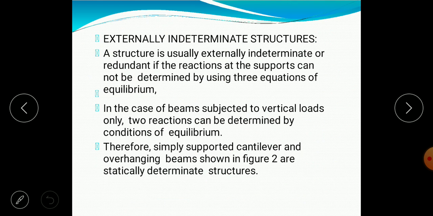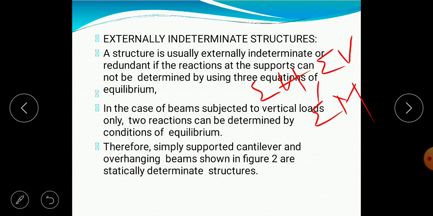Next, regarding externally indeterminate structures, we already discussed that the examples are continuous beams and frames. A structure is externally indeterminate or redundant if the reactions in the supports cannot be determined by using the three equations of equilibrium, that is sigma h, sigma v, sigma m. In the case of beams subjected to vertical loads, only two reactions can be determined by conditions of equilibrium. Therefore, simply supported, cantilever and overhanging beams shown in figure 2 are statically determinate structures.